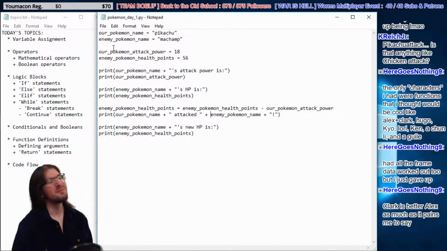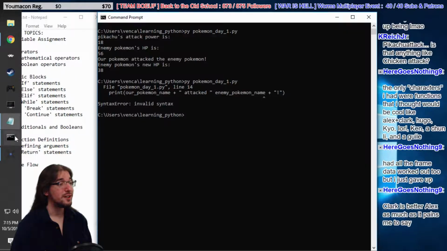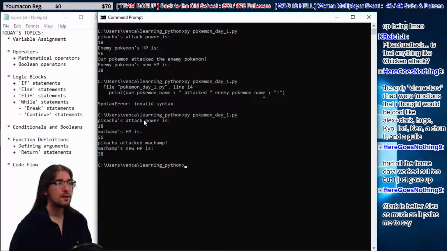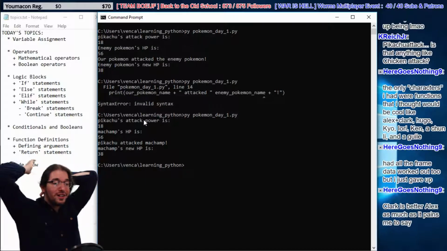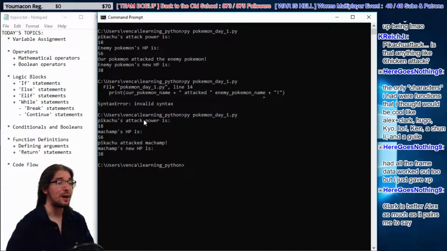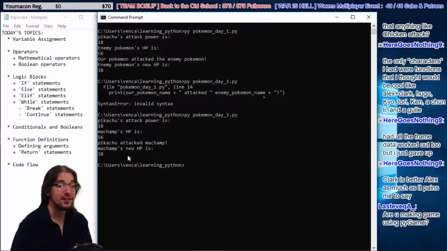All right, so let's go back over here. Okay, so now we have this whole situation. Look at all this new code we have here. Look at this output. We know Pikachu's attack power is 18. We know Machamp's HP is 56. Pikachu attacks Machamp. Machamp's new HP is 38.